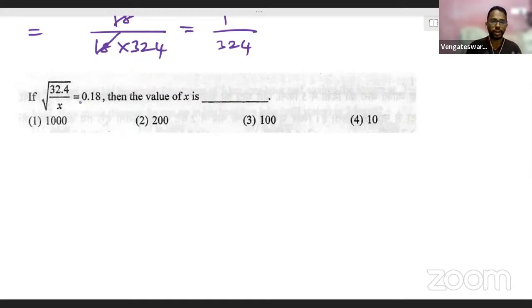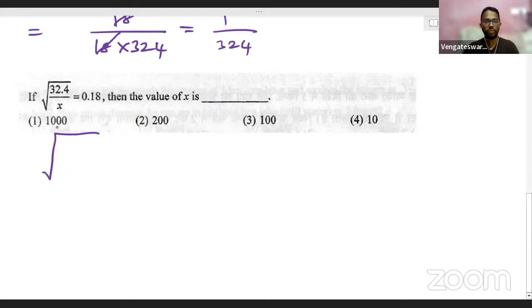Okay, yes. Now let me come out with a conventional way to solve this particular problem. Right? Like how we can do it in a conventional way, in a way how all can understand this. Just listen here. How we are going to proceed. Now see here, my left hand side we have 32.4 divided by x. Now what I'm going to do is I'm going to make myself free from decimals. If I'm free from decimals, it will be somewhat comfortable for me to solve the problem.